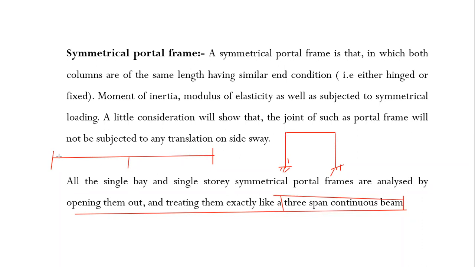If there is a load, it comes on this portion. If there is a load, it comes on the middle portion. Obviously, I am not considering that; I am just taking it completely here. So let me draw one line here also. This is the second, middle segment, or you can say this is the beam, and these are the two columns. That is how we can analyze them as well.